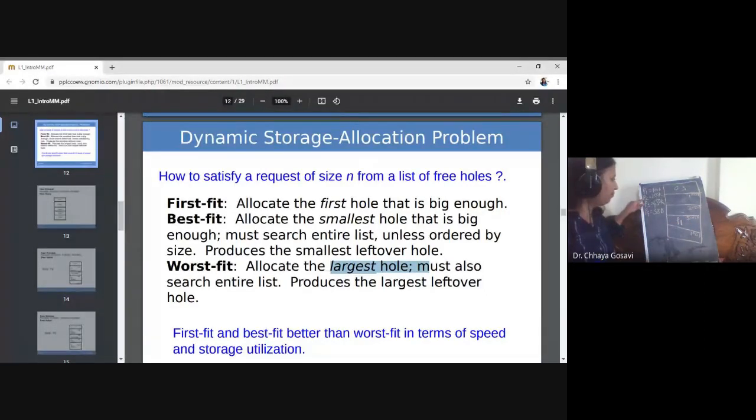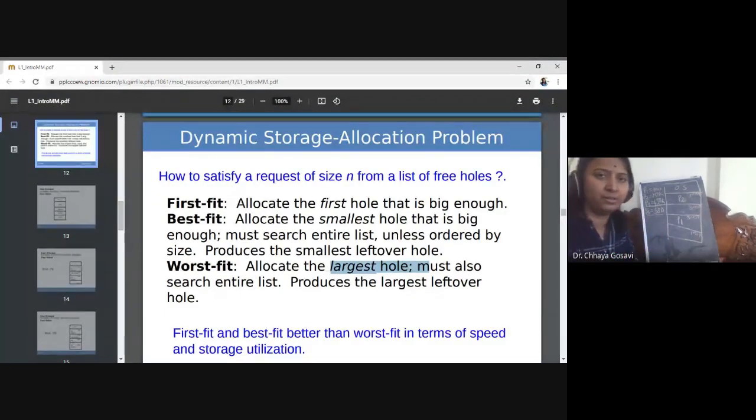Then P2 is allocated from the remaining three blocks, 400, 300 and 100K. The largest block is 400K, so P2 is allocated here. Now the next process arrived with size 450K, but the remaining blocks have less size than required. So this cannot be allocated, and P3 has to wait.